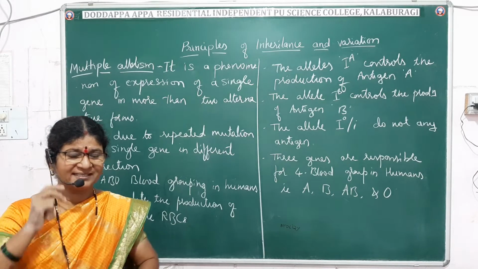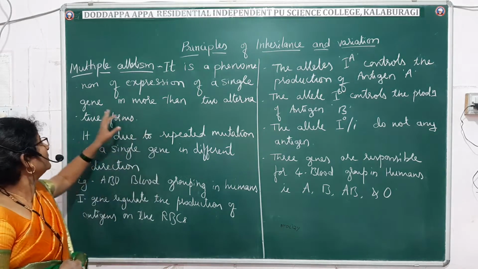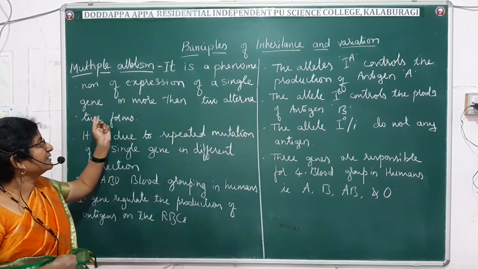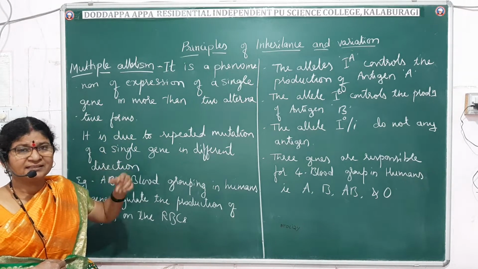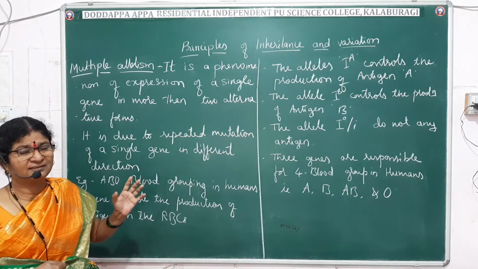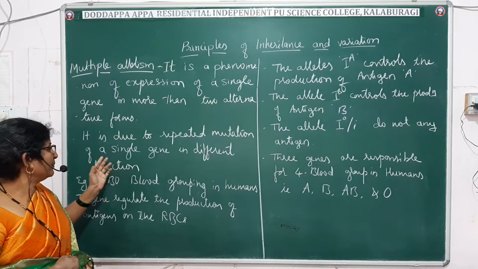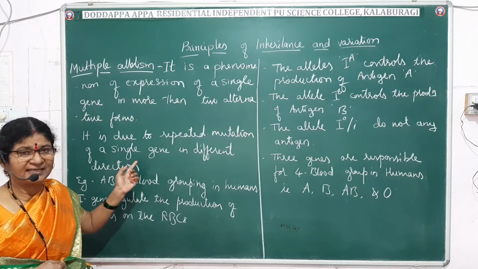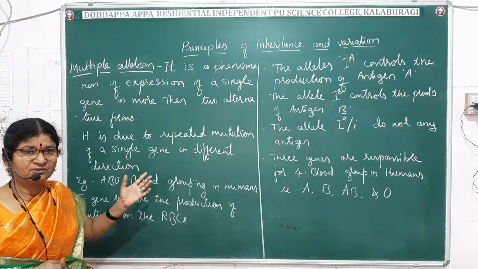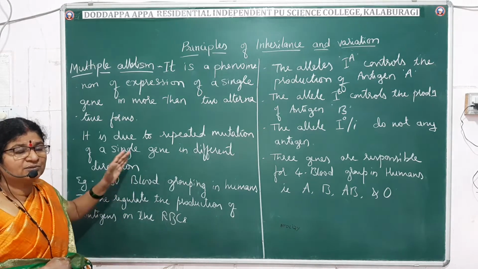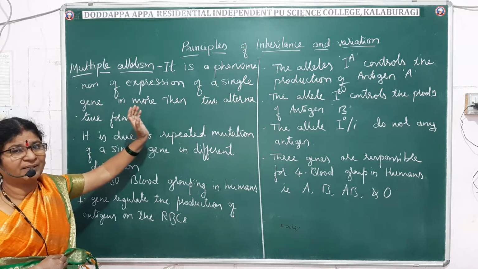Now let me take the next example, that is multiple allelism. Multiple allelism is a phenomenon of expression of a single gene in more than two alternative forms. It occurs due to the repeated mutation of a single gene in different directions. One gene continuously undergoes mutation in different directions to form different alleles. That is how we get multiple alleles, and the phenomenon is called multiple allelism.